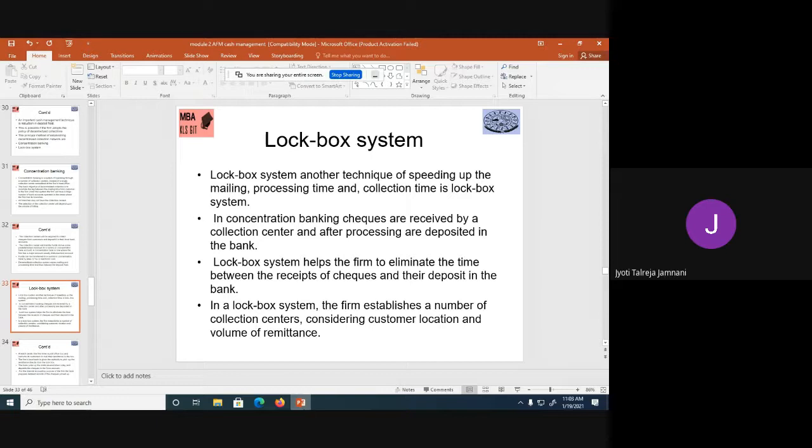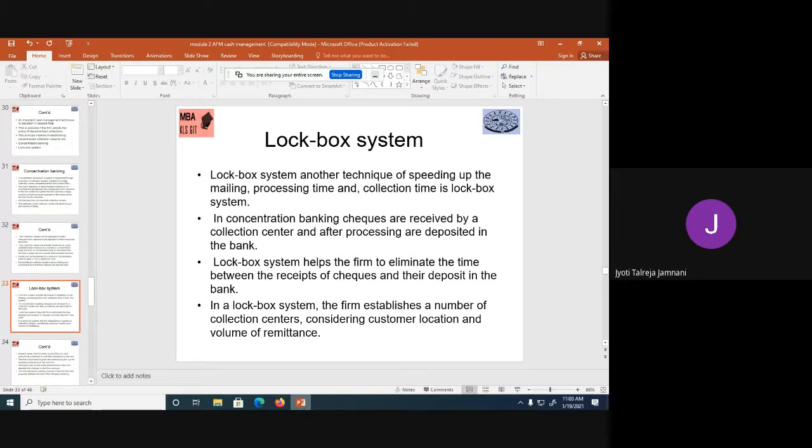In concentration banking, checks are received by a collection center and after processing are deposited into the bank. The lockbox system helps the firm to eliminate the time between the receipt of checks and their deposit in the bank. In a lockbox system, the firm establishes a number of collection centers considering customer location and volume of remittance. So in concentration banking, the customers went and deposited the checks in the collection center where my branch or my office is.